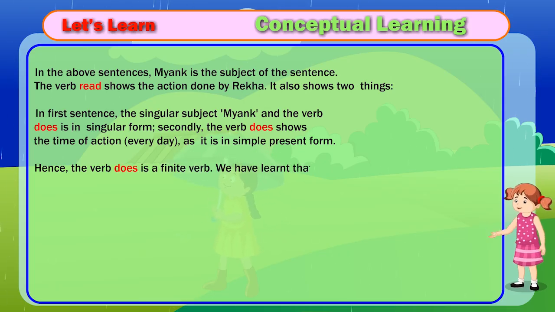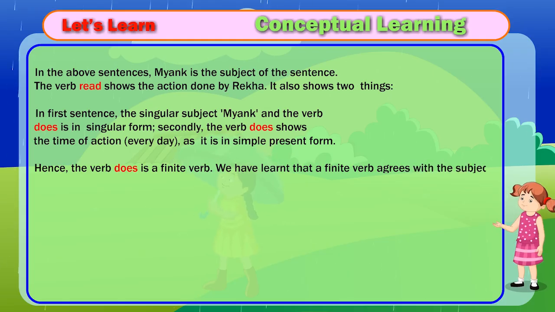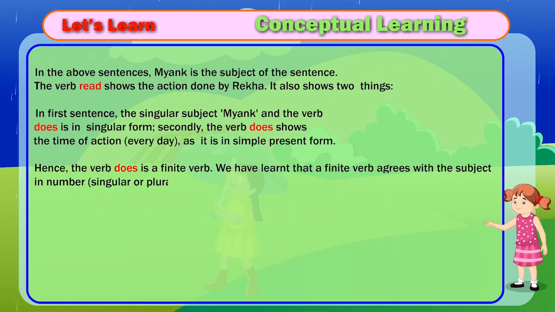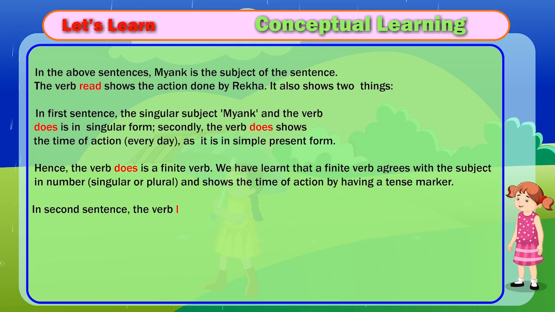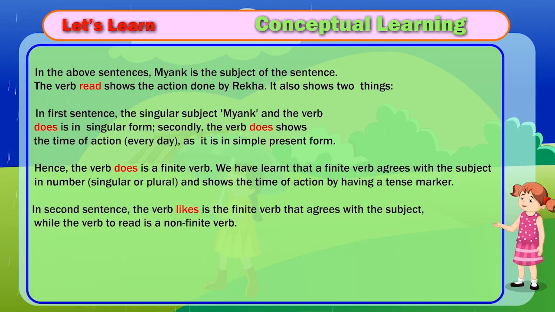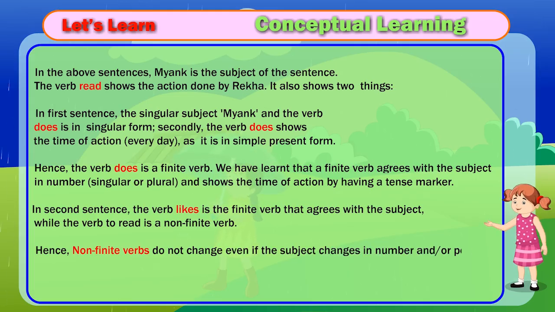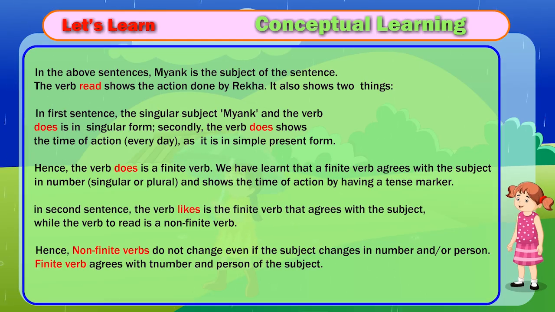We have learnt that a finite verb agrees with the subject in number, singular or plural, and shows the time of action by having a tense marker. In the second sentence, the verb likes is a finite verb that agrees with the subject, while the verb to read is a non-finite verb. Hence, non-finite verbs do not change even if the subject changes in number and/or person. Finite verb agrees with the number and person of the subject.